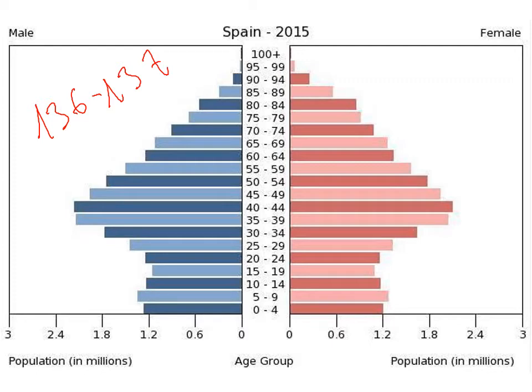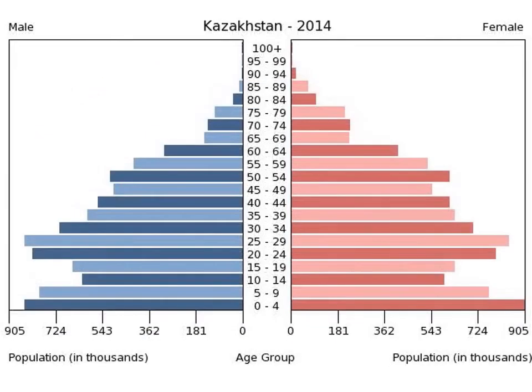If we compare this with another country, in this case Kazakhstan, in 2014, we can see that the shape is very different. The Spanish pyramid had very few kids and a lot of old people, right? In this case, we can see that the larger bars are the younger ones, while the old people are much fewer than in the other pyramid, so the bars are shorter. This is very important because they show a completely different kind of country.